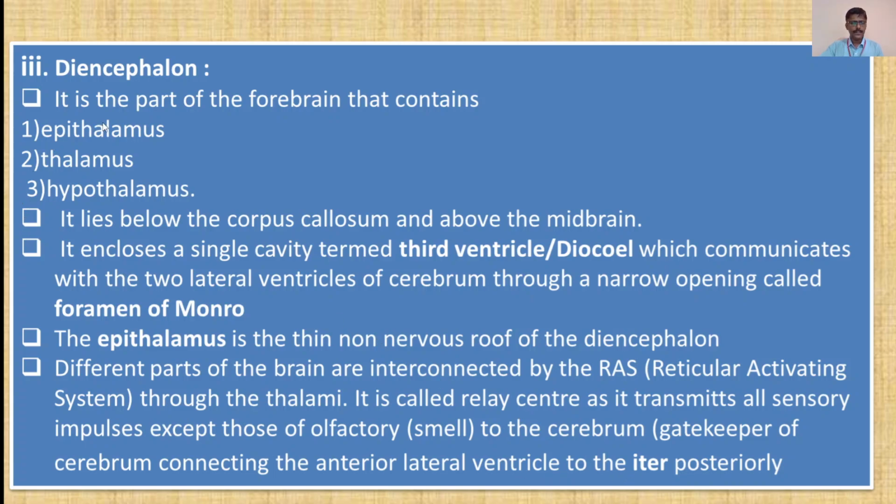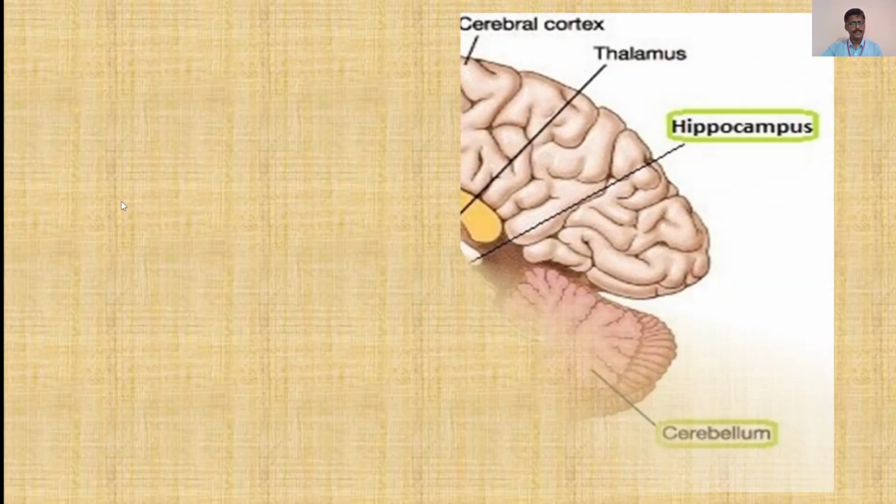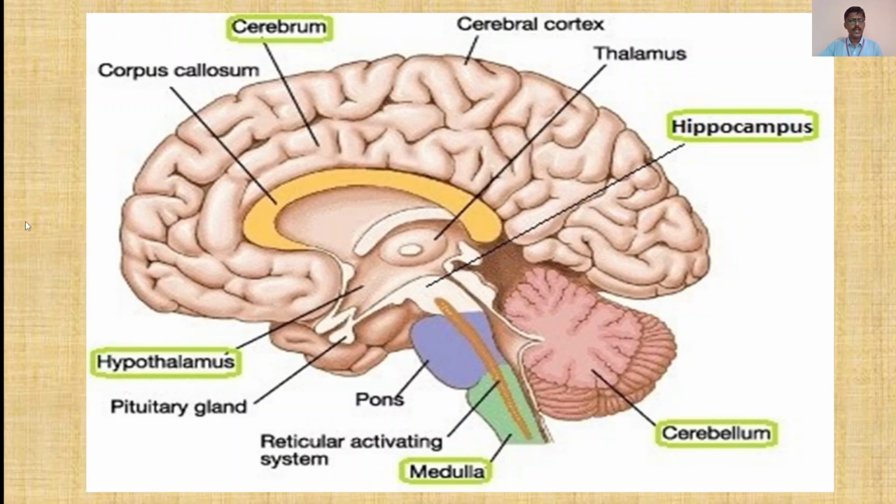Now these are the three parts of the diencephalon: epithalamus, thalamus and hypothalamus. Moving forward, again we are seeing the diagram of the brain which we have seen previously. The corpus callosum, this is the cerebrum, cerebral cortex, thalamus, hypothalamus, pituitary gland. Now the hypothalamus is giving rise to the pituitary gland. Then this is the pons, reticular activating system, medulla, cerebellum.